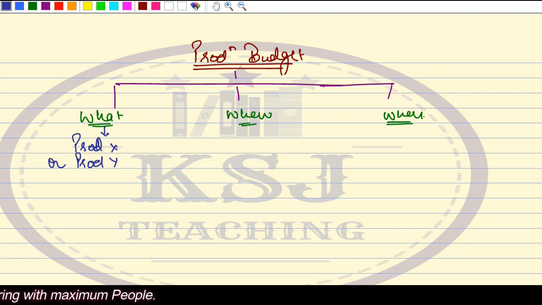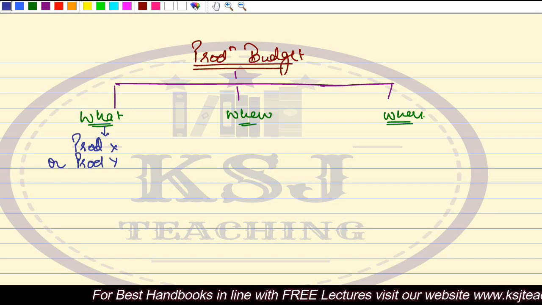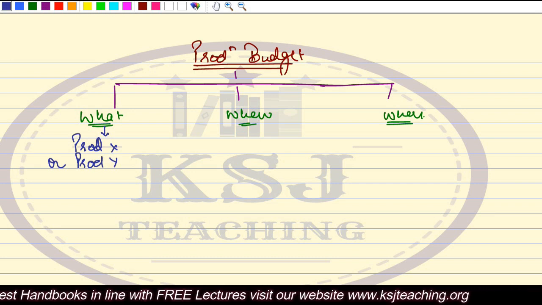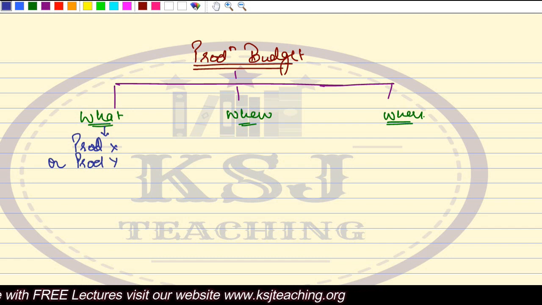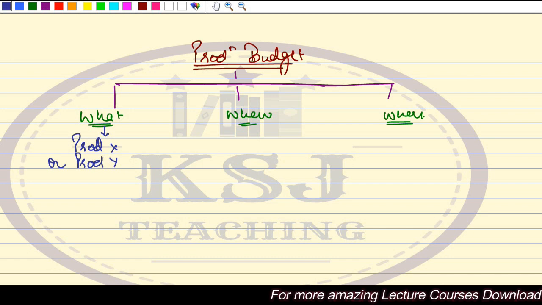What is the quantity that I want to sell for the product X or product Y, and what is the closing inventory I want to keep, what is the opening inventory that is already lying with me. So accordingly, I will decide the quantities of the product X and product Y to be manufactured, right? And it will depend upon the demand also. What is the market demand? Accordingly, obviously, this market demand factor will be considered in the sales budget also, right?